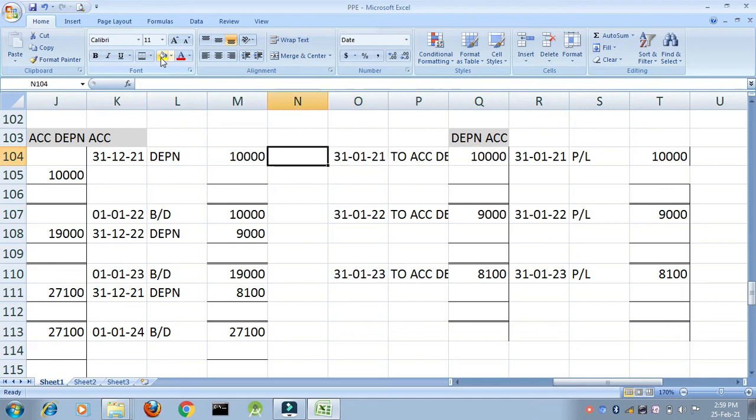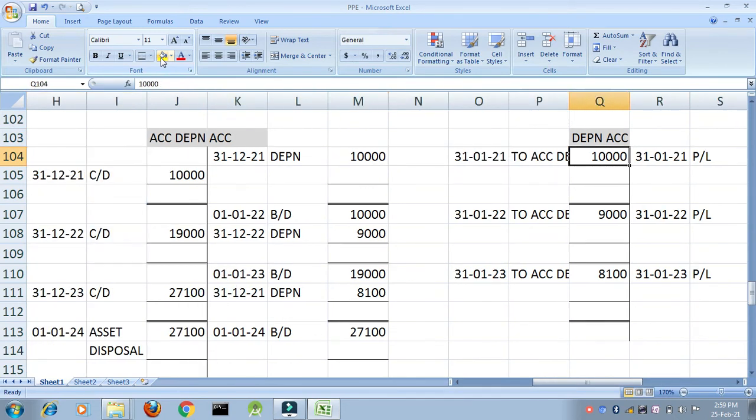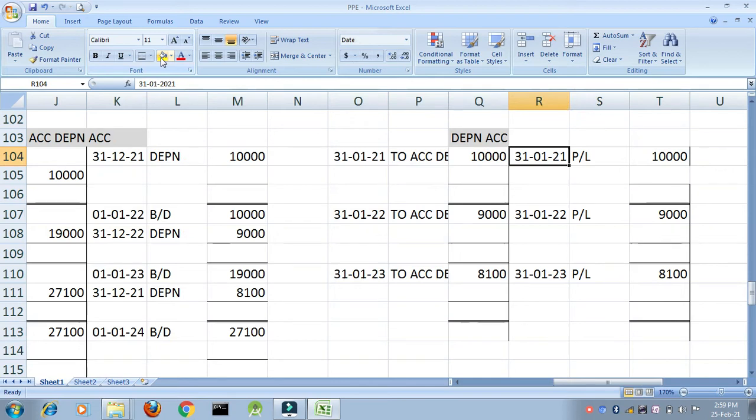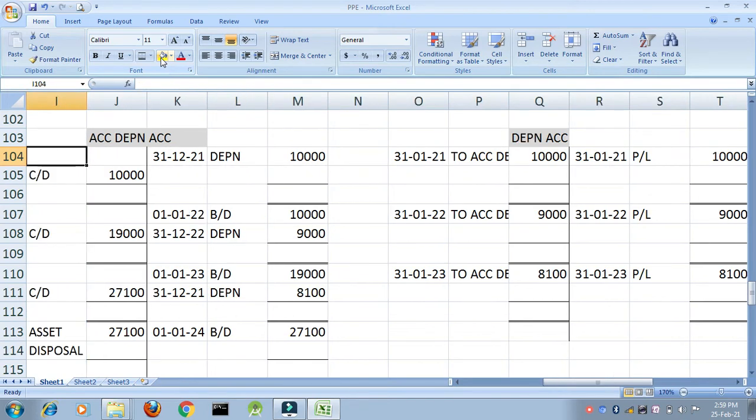You all will say, what is the difference between accumulated depreciation and depreciation? Why are we transferring this to profit and loss account and why not this? Because depreciation is an expense. Only the expense is transferred to profit and loss account. This accumulated depreciation account will be reduced from the cost of my asset.